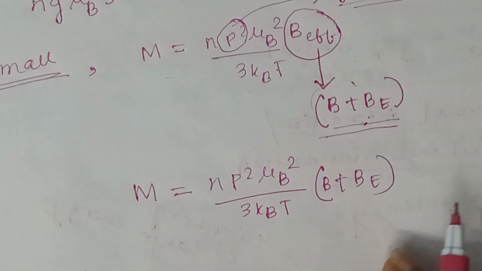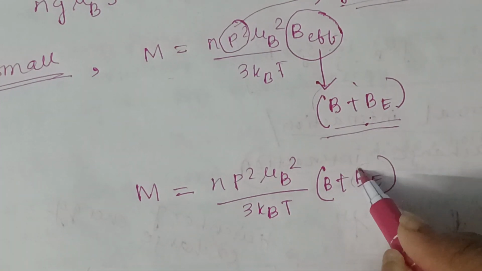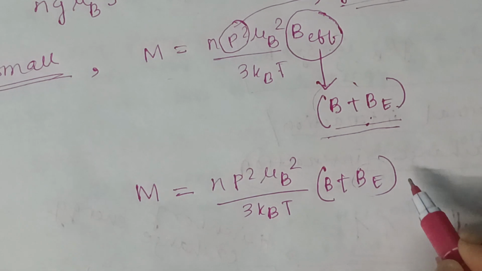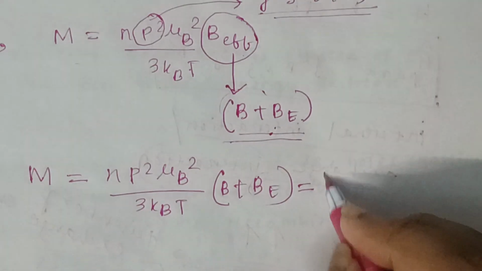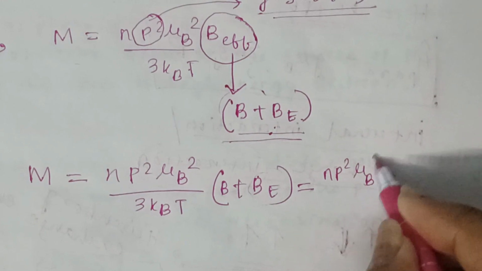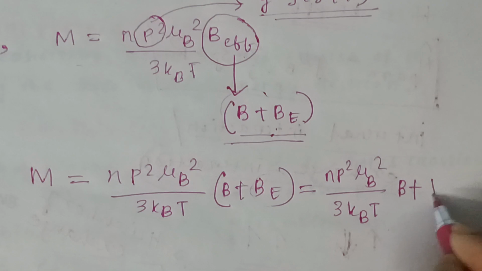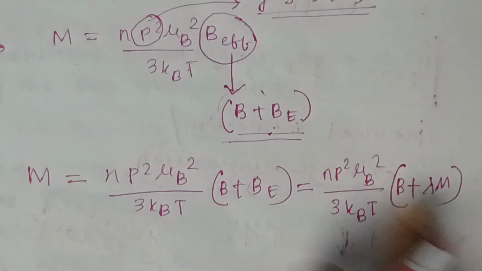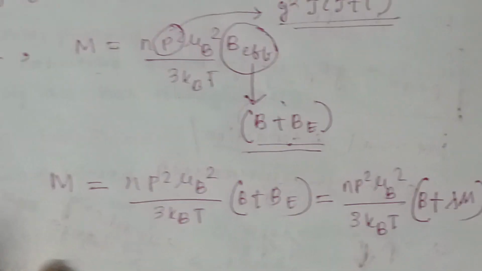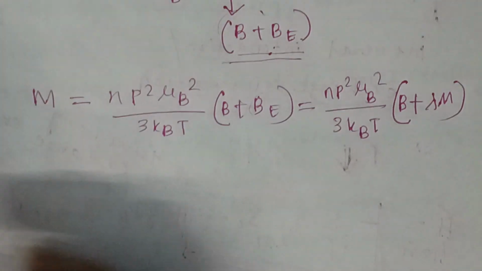The value of B_E is lambda m, so the expression will be M equals n p squared mu_B squared divided by 3 k_B T times B plus lambda M. This is the case when B is small.